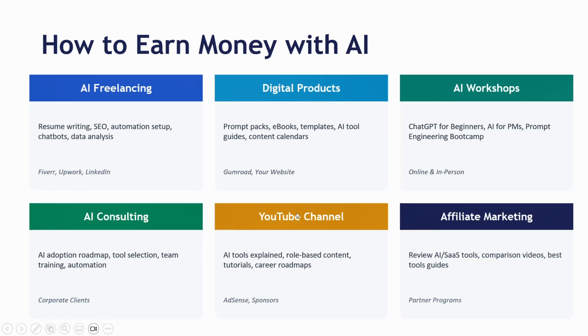Okay, you can create your own YouTube channel, and based on your particular skills you can take help of AI to speed things up for you, like creating the thumbnails, SEO descriptions, and images specific to your content. Okay, you can take help of these AI tools, and your YouTube channel will also grow a little faster. Then you can check for affiliate marketing kind of things. So these are the different ways that you can explore and earn money.